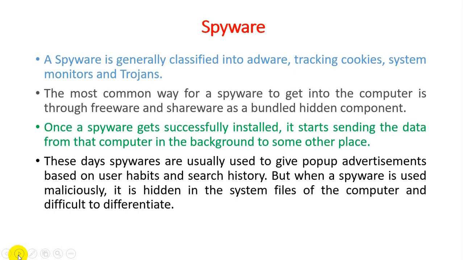So guys, when spyware is installed on our system by hackers in any way, it is known as a system file. That's why antivirus should find it difficult to identify, because there are lots of files that look the same as system files, so it is hidden within the system files. So antivirus also has difficulty identifying which file is a spyware file and which file is an actual legal system file. That's why it is very difficult to identify.